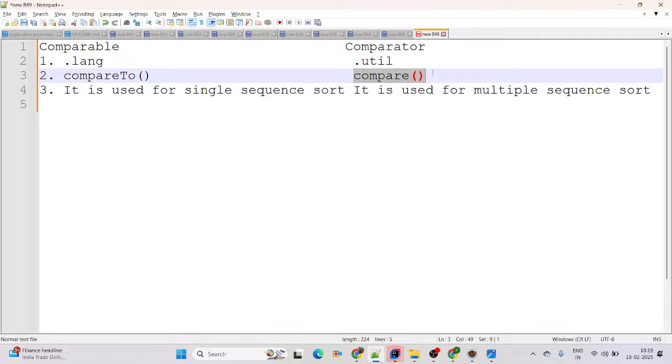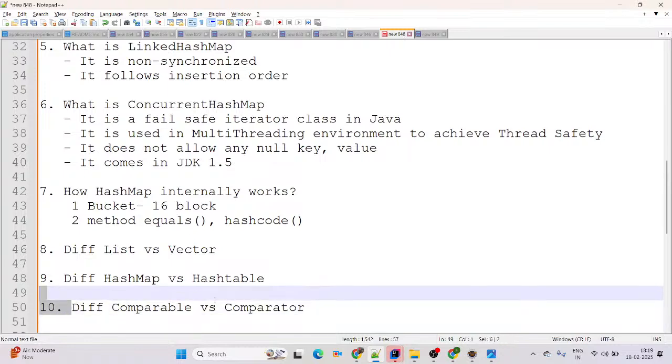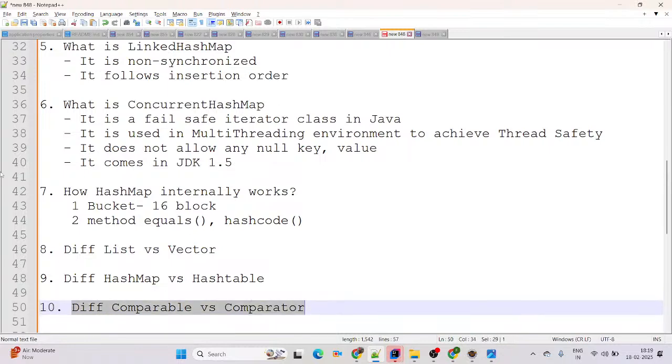So we need to override compare, the single abstract method. That's called a functional interface. Comparable is used for single sequence sort, and Comparator for multiple sequence sort. This is a very commonly asked question: differentiate Comparable versus Comparator.